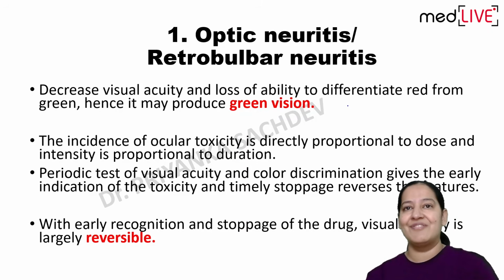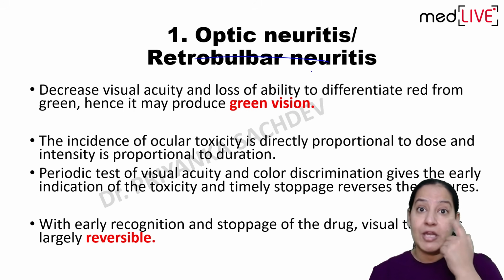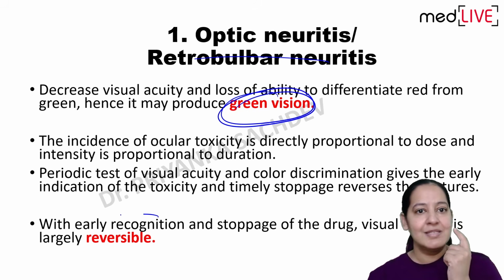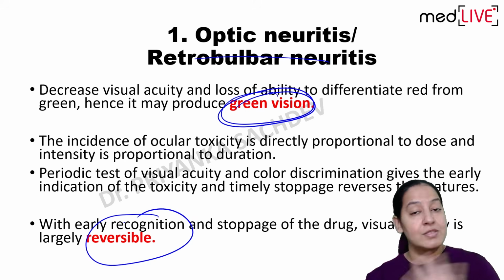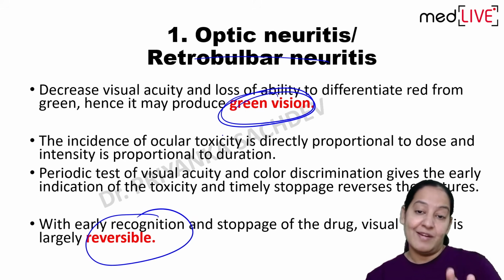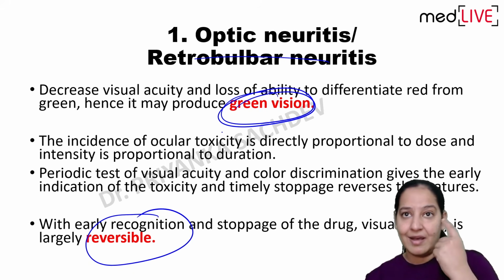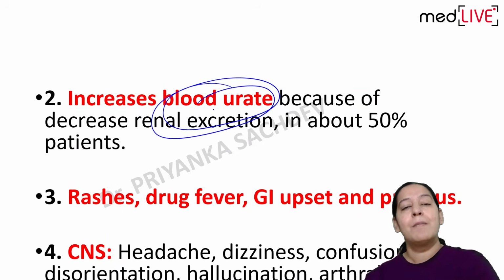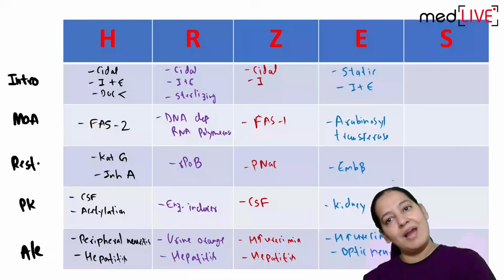Adverse effect. The main adverse effect here is optic neuritis, color blindness. The patient will have green vision color blindness, but it is reversible. And this is the reason why ethambutol is not given in children. It is reversible in initial stages, but children will not tell that color blindness is happening. So optic neuritis. And second important is it increases blood uric acid level, hyperuricemia like pyrazinamide.